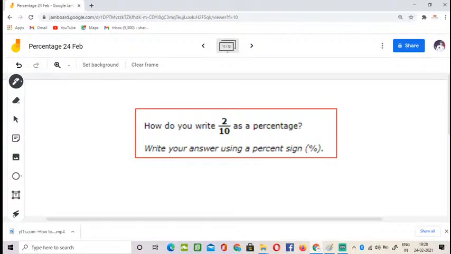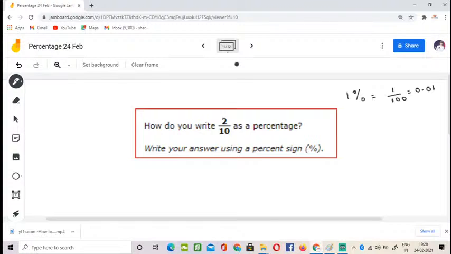Here is the explanation. As we know, a percent means one part out of 100, right? For example, 1 percent means 1 divided by 100, or in decimal format, 0.01. I'm repeating the question: how do you write 2 by 10 as a percentage? First we are understanding the concept with a simple example.